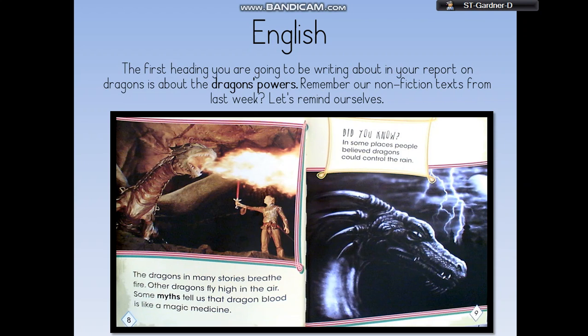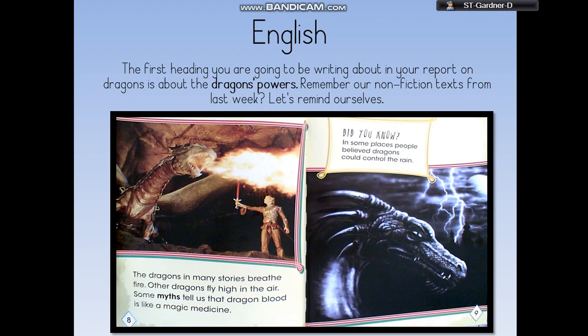The dragons in many stories breathe fire. Other dragons fly high in the air. Some myths tell us that dragon blood is like a magic medicine. And did you know in some places people believe dragons could control the rain? There's not a lot of information there, but we've got the information that we need on the dragon's powers.